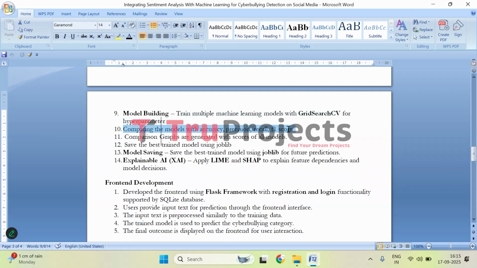And all the models are evaluated using these metrics, and performance scores and graphs are generated. That is, we will be generating graphs for those performances, and we will be evaluating which model has achieved the highest performance, and we will be saving that model for future prediction. So we will be saving that model using joblib. And coming to this XAI part, here we have used tools like LIME and SHAP to explain which features influence the model's decisions, enhancing transparency and trustworthiness.